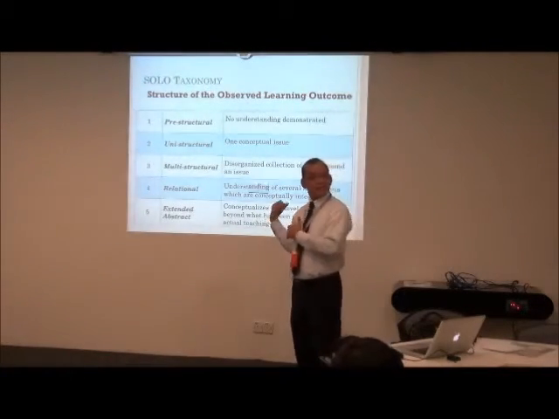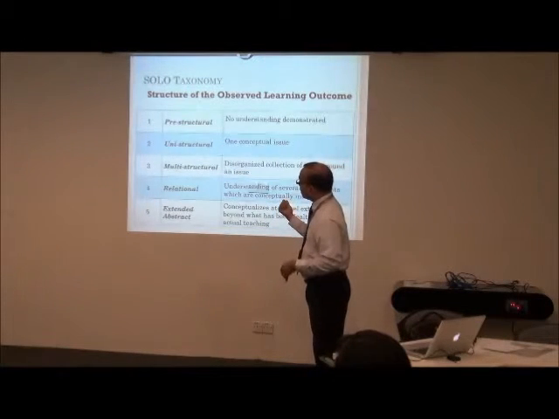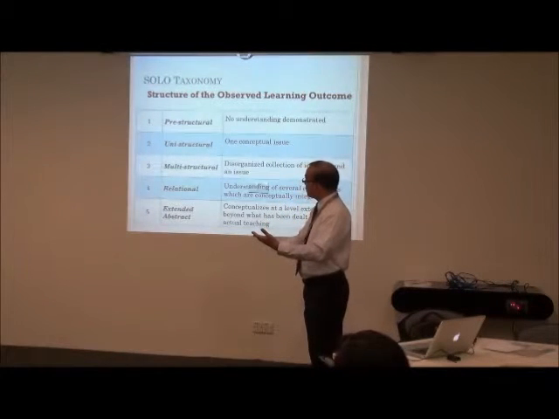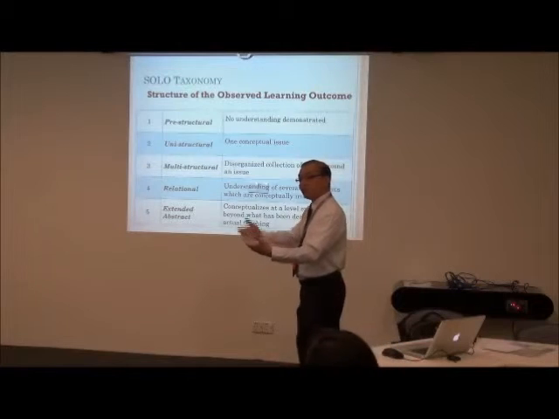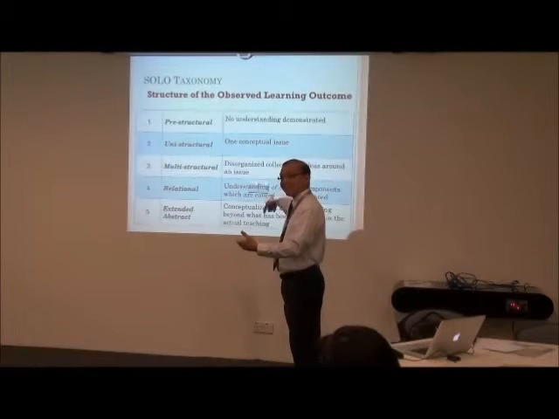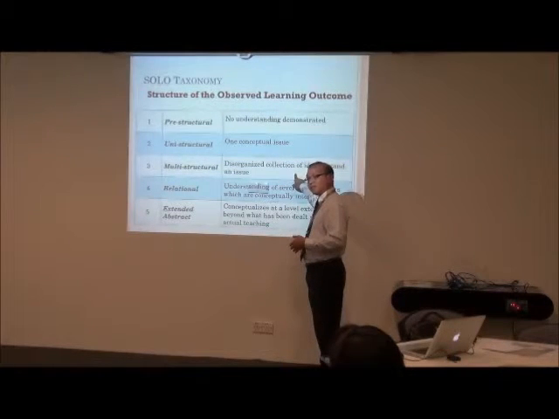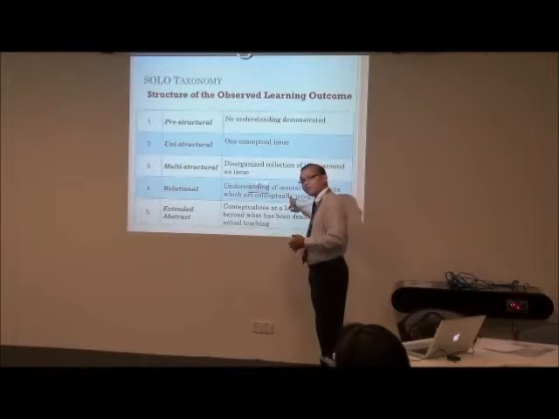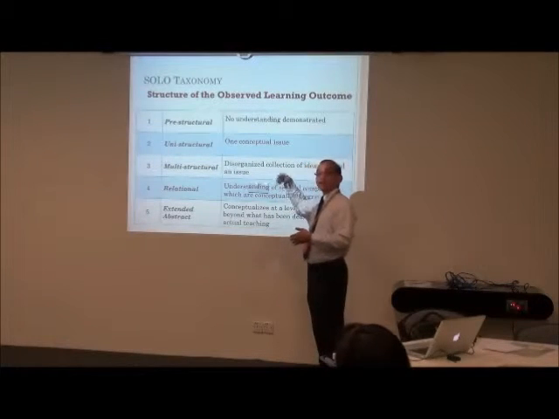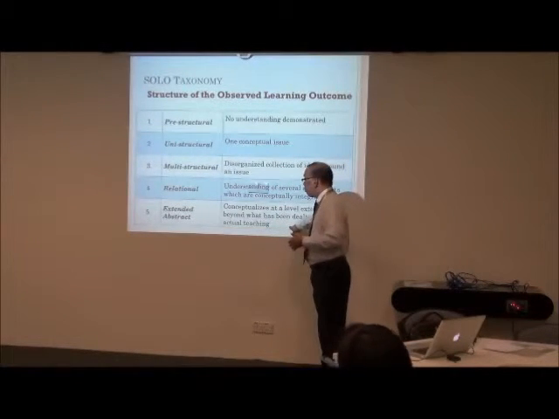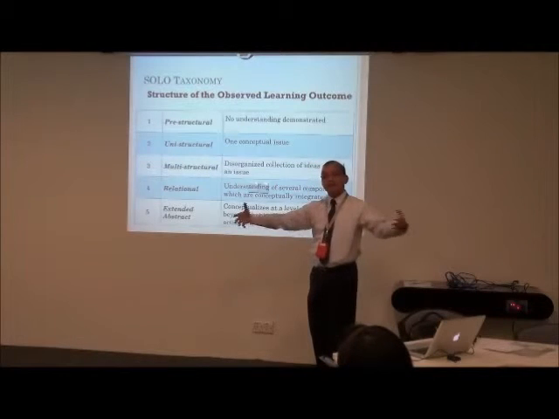And they can even ask themselves, if you grade your work, where is the understanding? Are you describing only one concept? Are you describing multiple ideas? Are you describing a relational idea? Are you describing a more extended understanding?